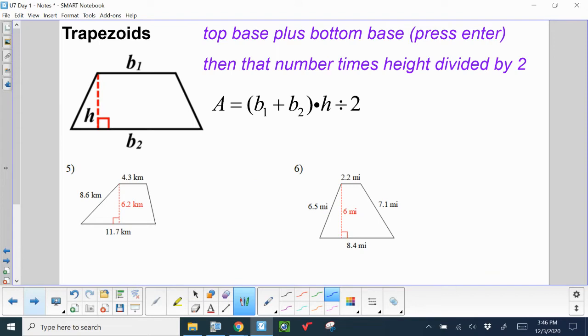Trapezoid. This one can be a little bit trickier. So when you look at the formula here for a trapezoid, you've got this little b with a 1 and b with a 2 times h, which stands for height again, divided by 2. And really what this b1 and b2 is, because in my picture, I have two bases. I have a top base called b1, and I have a bottom base called b2.